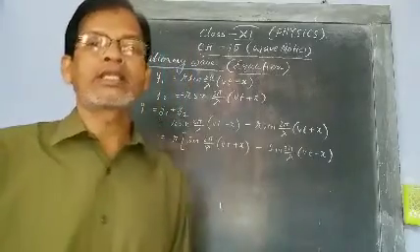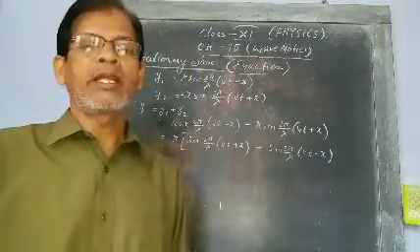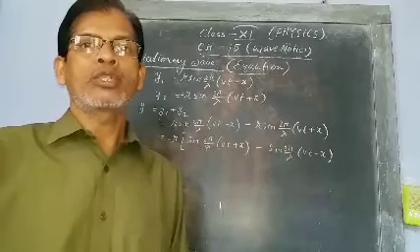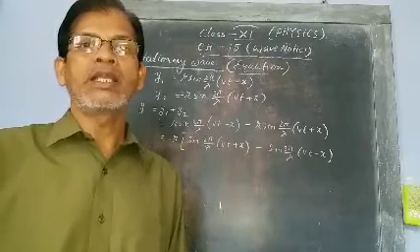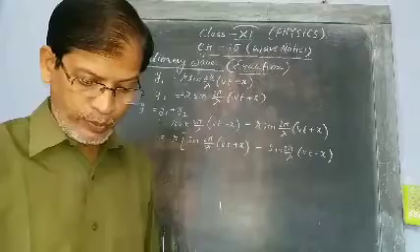Now what is sin A minus sin B? Sin A minus sin B means twice cos of (A plus B) by 2 times sin of (A minus B) by 2.